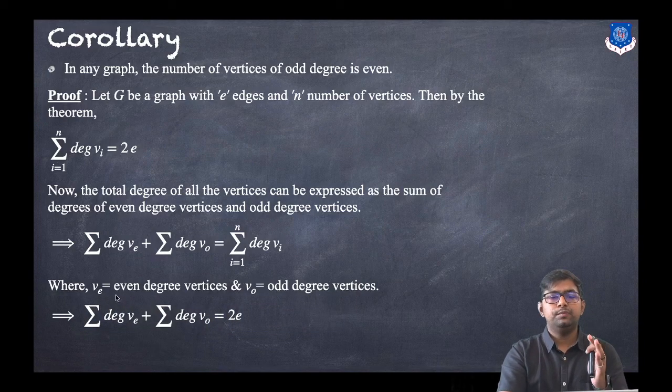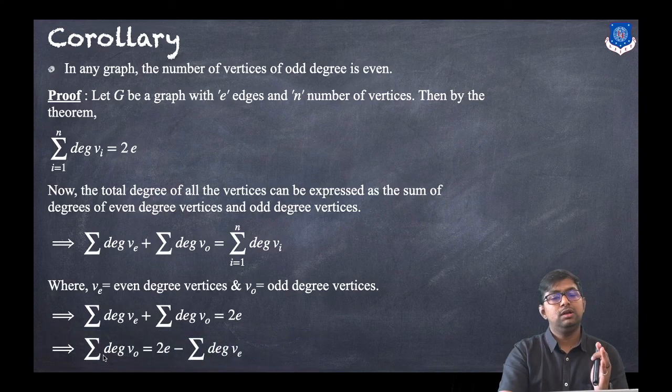The left hand side is the sum of degrees of all the vertices, and the right hand side is twice the number of edges. Here the number of edges is E, so it is 2E by the handshaking lemma. So this will be the expression.